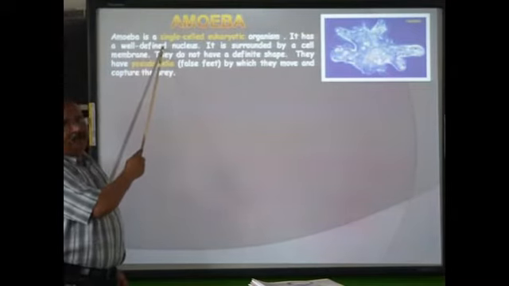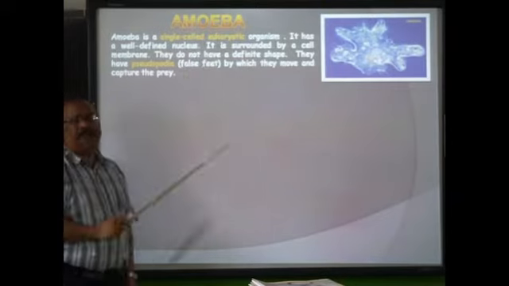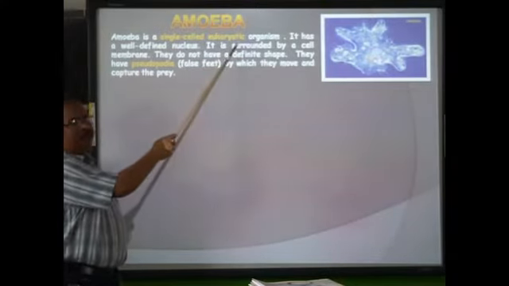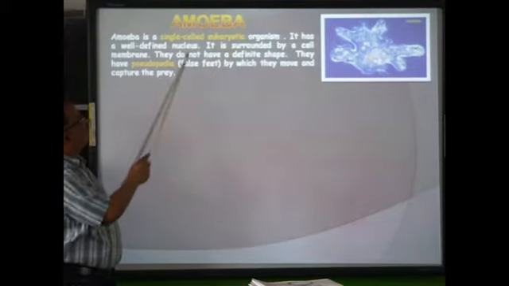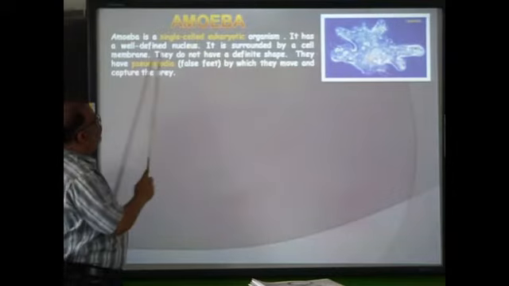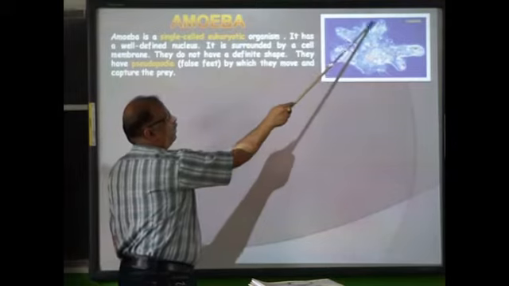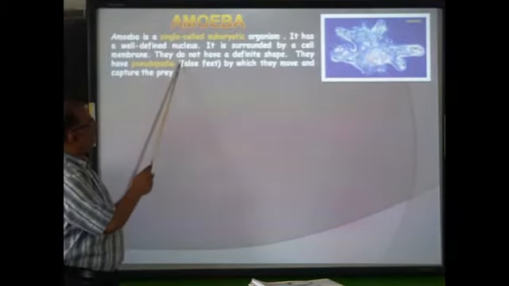Amoeba, just like other protists, is single-celled and eukaryotic. Single cell means made up of only one cell. Eukaryotic means they have a well-defined nucleus. It is surrounded by a cell membrane. Here you can see the cell membrane, the boundary of this. This is also called the plasma membrane.